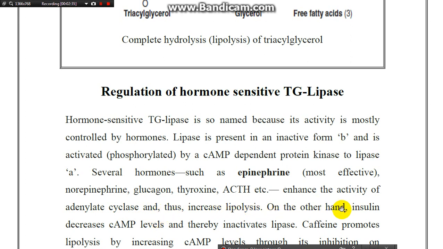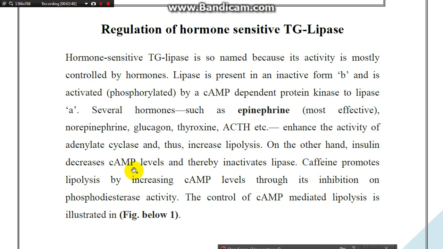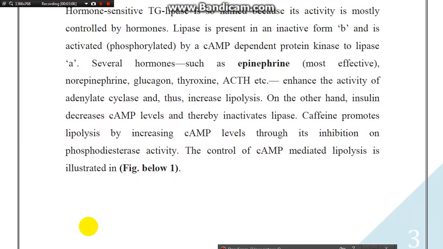On the other hand, insulin decreases the cyclic adenosine monophosphate levels and thereby inactivates lipase. Caffeine promotes the lipase by increasing the cyclic adenosine monophosphate levels through inhibition of phosphodiesterase activity. The control of the cyclic adenosine monophosphate mediated lipase is illustrated in the figure at the bottom of the lecture.